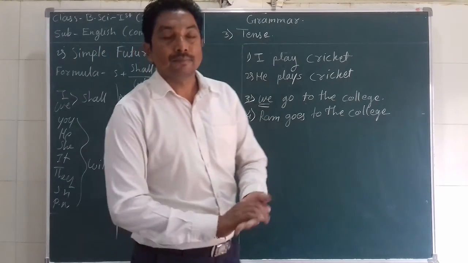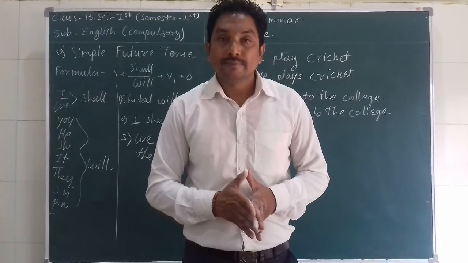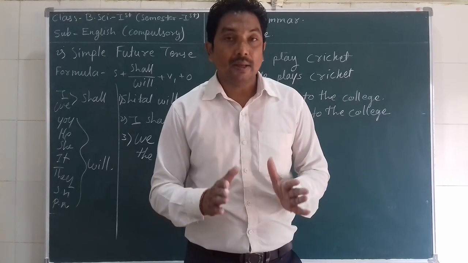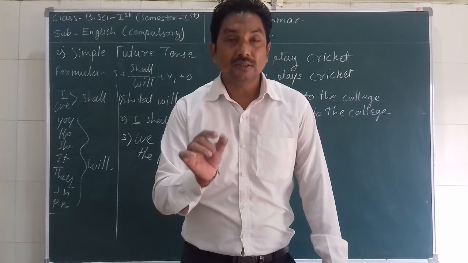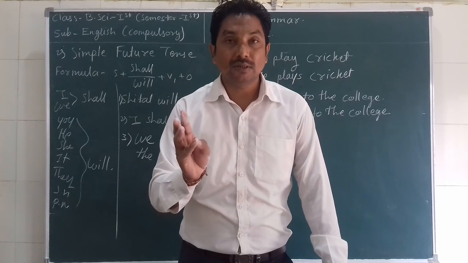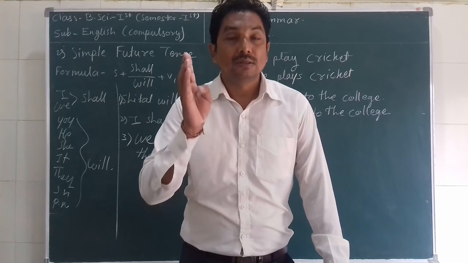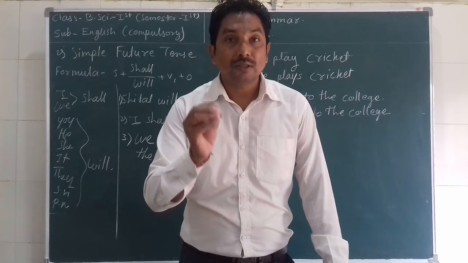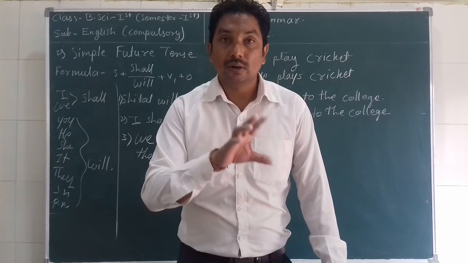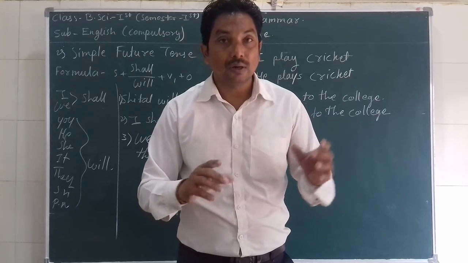So in this way, this first part of tenses ends here, and in reply you have to give me at least 5 sentences in simple present tense, 5 sentences in simple past tense, and 5 sentences in simple future tense. Give me reply as soon as possible on our group. Your written sentences, give me a photocopy on our group.